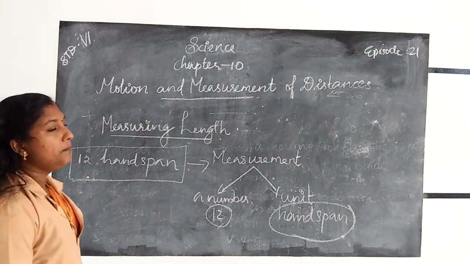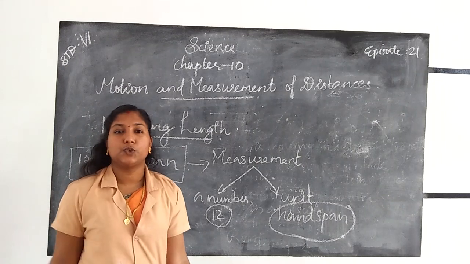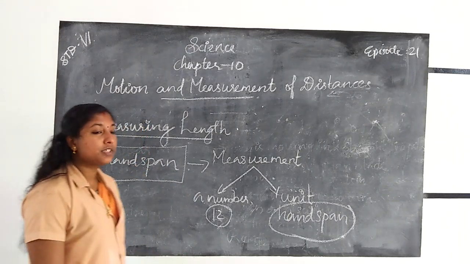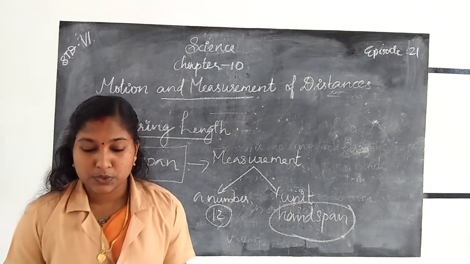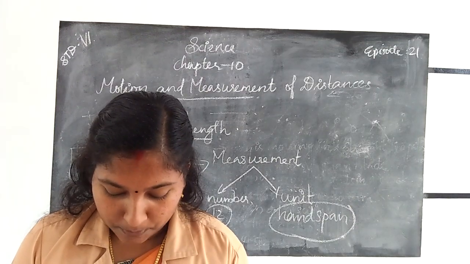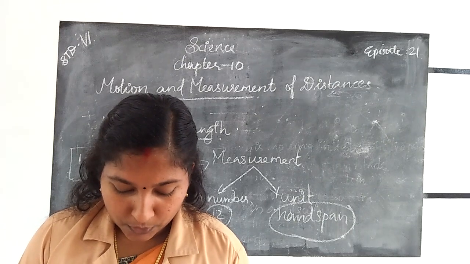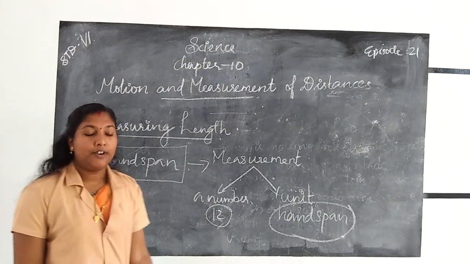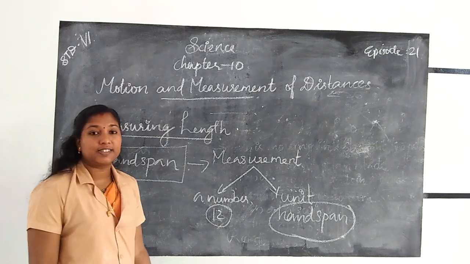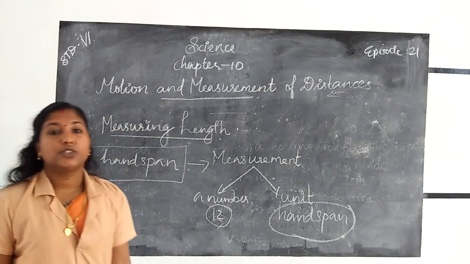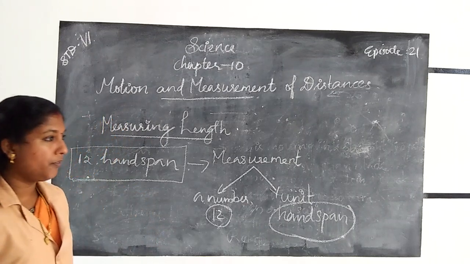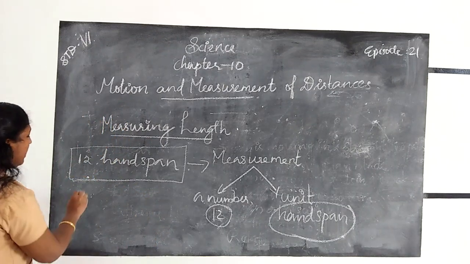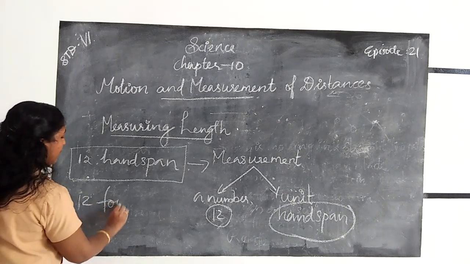Another example: if we measure the length of the classroom, in the ancient period people used their foot. One foot is taken as 1 unit. For example, they take 12 feet.